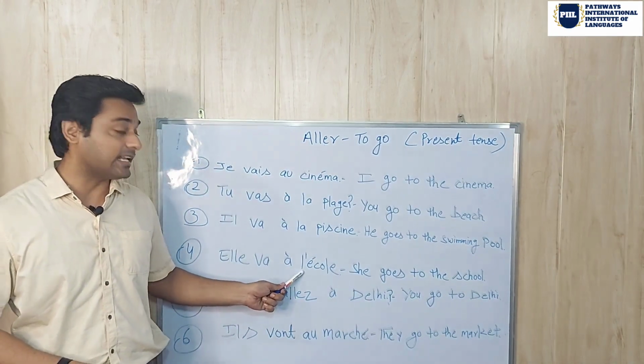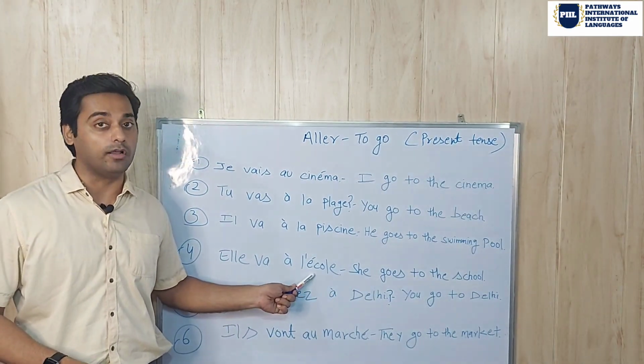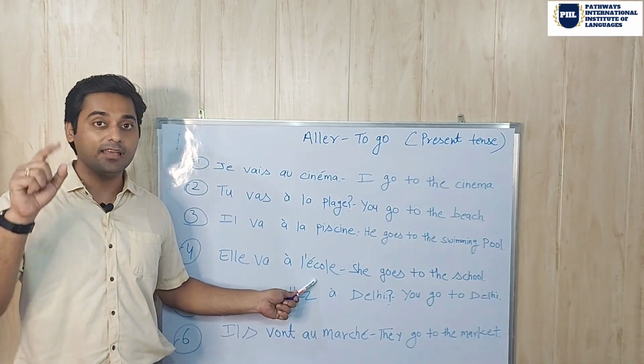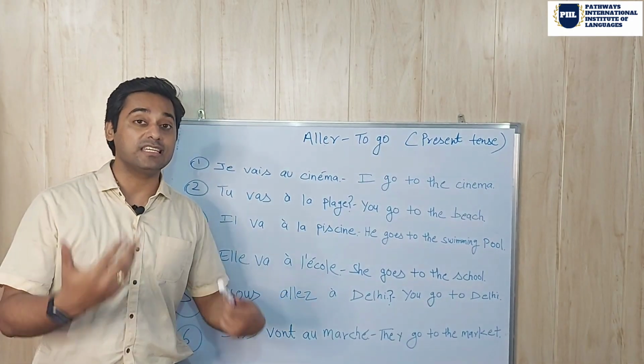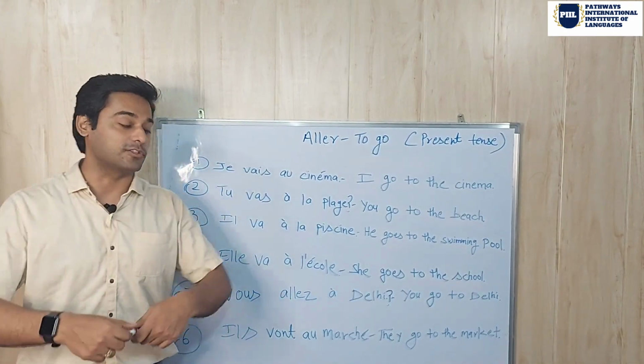Why have I used an apostrophe here, l'? Because e here is a vowel. That's why we have dropped the e from le and put this apostrophe. So elle va à l'école. She is going to the school or she goes to the school.